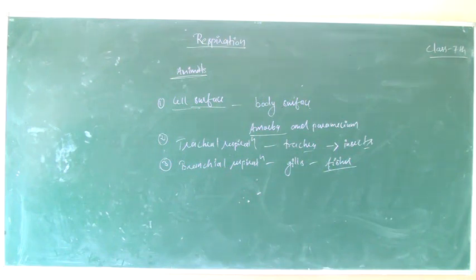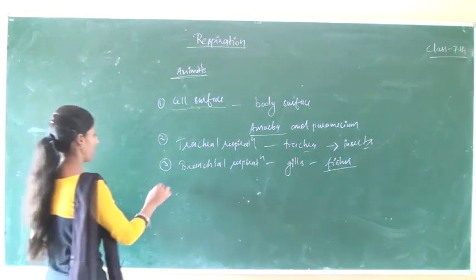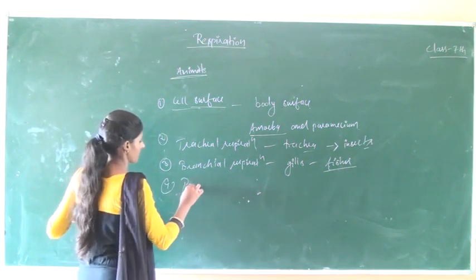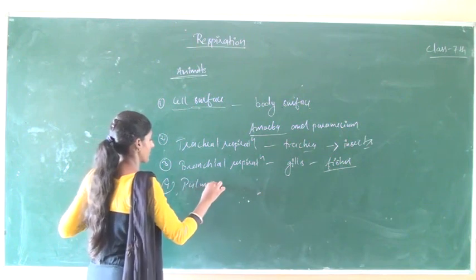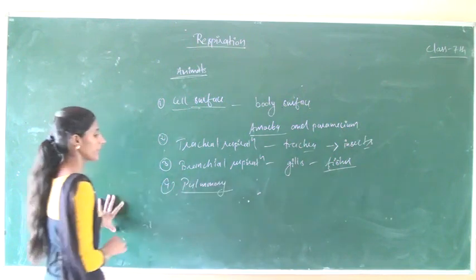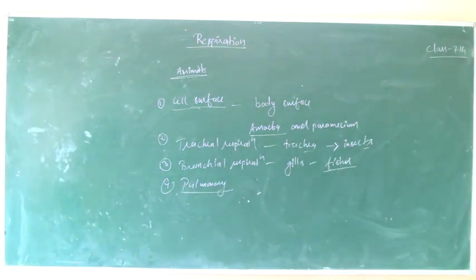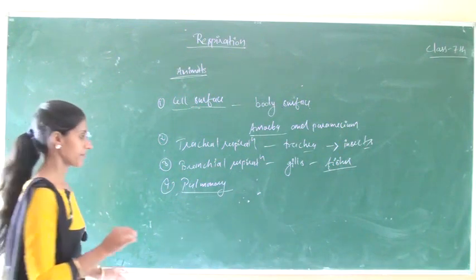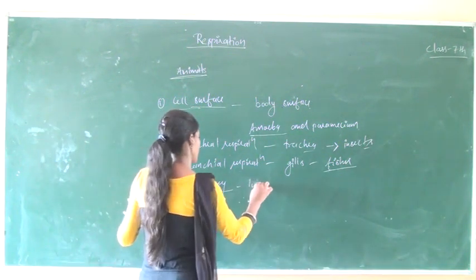Next is pulmonary respiration. In pulmonary respiration, the organs involved are lungs.